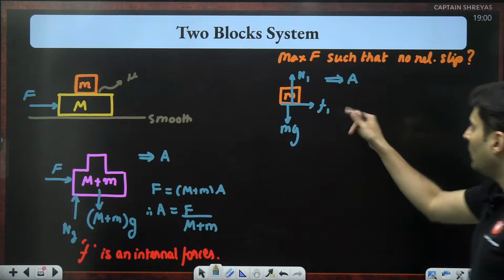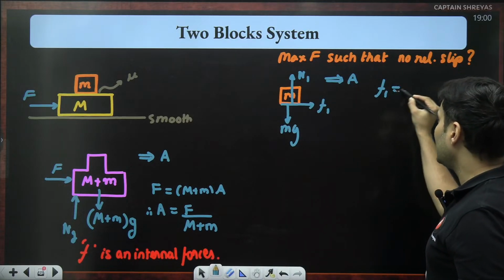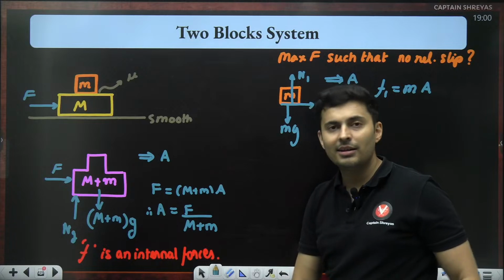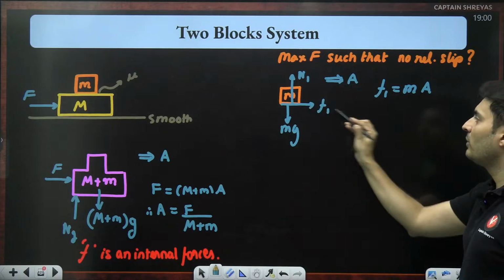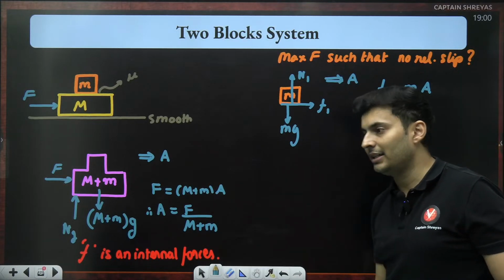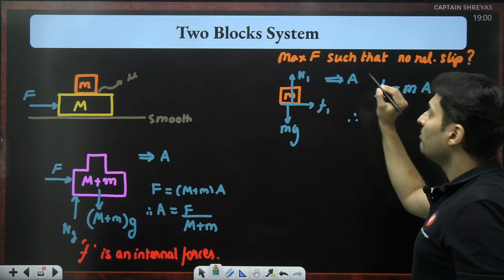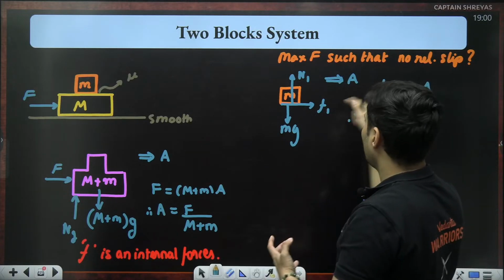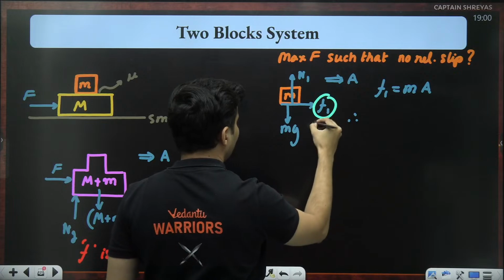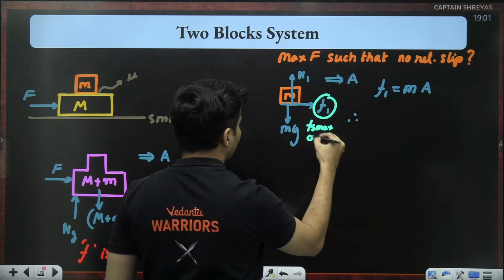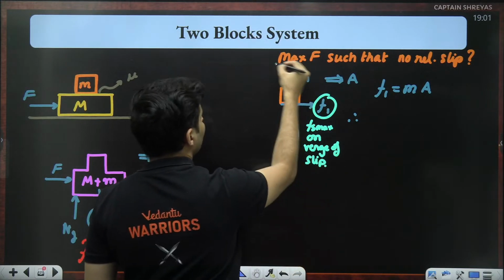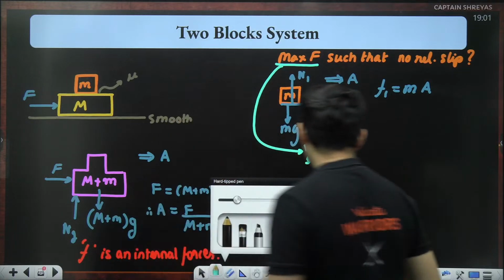Okay. Now, if I write the equation, F1 is equal to m into A. Do you see now why I need the acceleration, which I found out here? Without this acceleration, I won't be able to solve it for the friction at all. That's why I needed to take the entire system over here. Now F1, because you are applying maximum force, it is on the verge of slipping. Because it is on the verge of slipping, this will actually be Fs max.